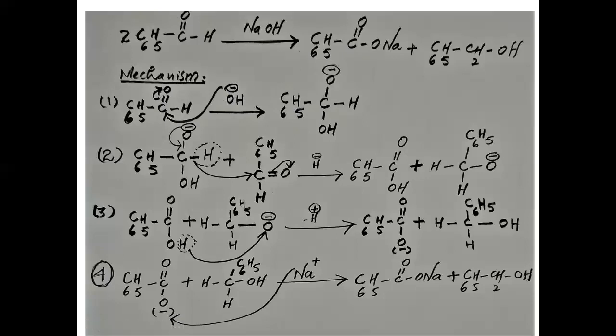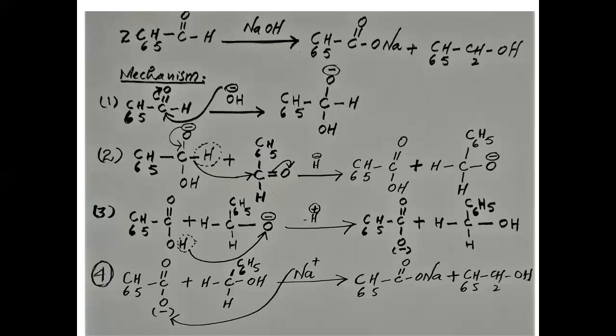Second step is the transfer of hydroxide ion. You can see this is the second step, and here transfer of hydroxide ion will take place. This hydroxide ion will be shifted towards another molecule of aldehyde, that is benzaldehyde, C6H5, C double bond OH. So this hydroxide ion will migrate, transfer of hydroxide ion.